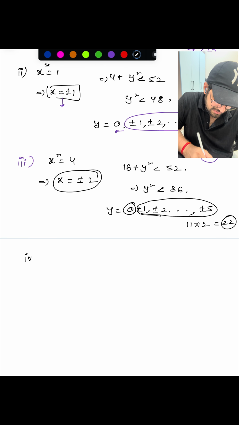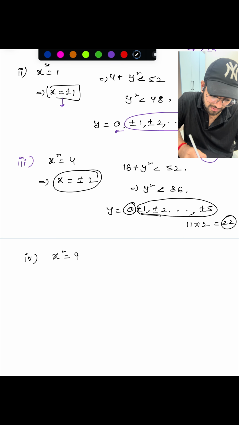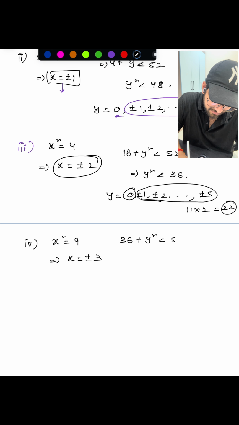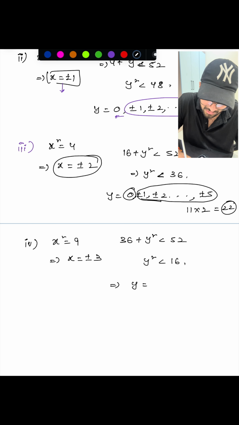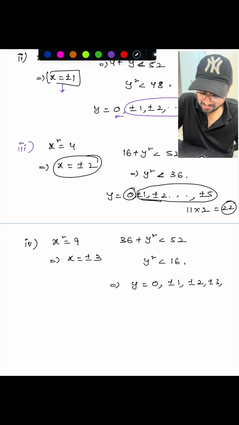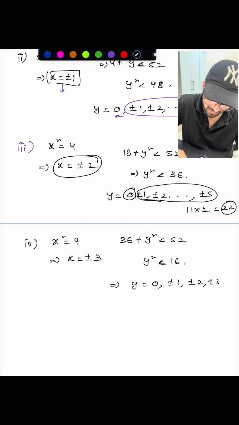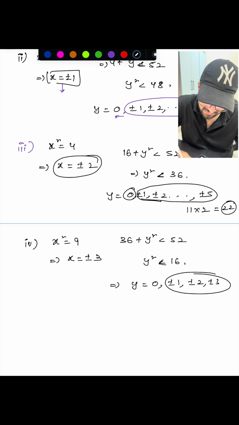Next, another case, x square equals to 9, which indicates x should be plus or minus 3, right? So 9 times 4, 36, plus y square should be less than 52, so y square should be less than 16, which indicates that y equals to 0, plus or minus 1, plus or minus 2, plus or minus 3. That's it. It can't go up to 4 because it's strictly less than, right? So total here 6 plus 1, 7, 7 twos are 14 possibilities.